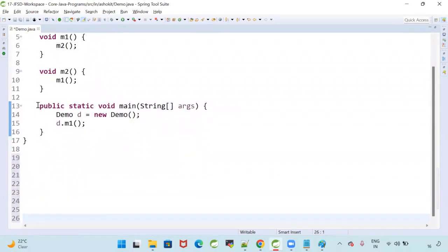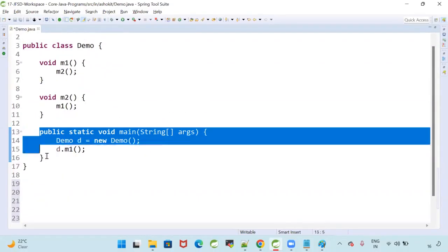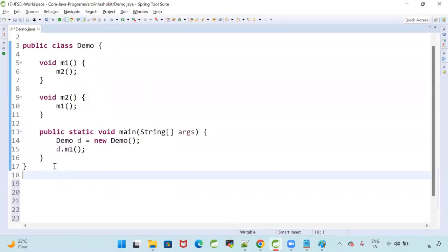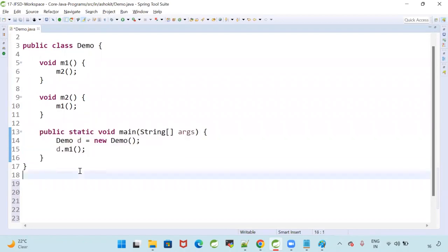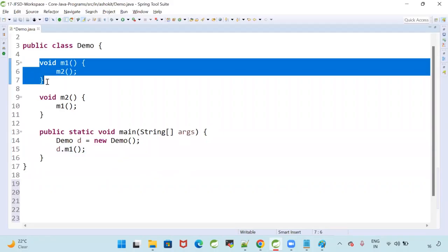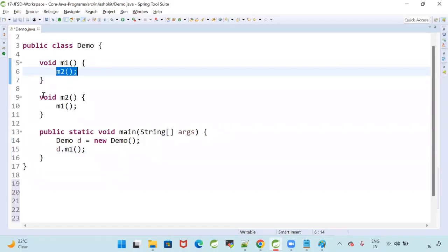My program execution will start from the main method. I'm trying to call the m1 method, d.m1. What is m1 doing? Calling m2. When m2 is called, it will go to m2. What is m2 doing?